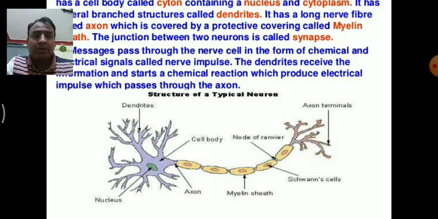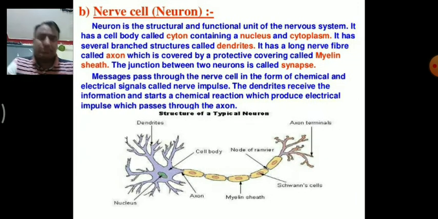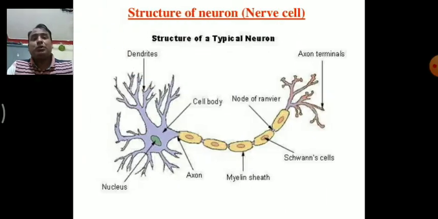Now see how neurons work. Neurons basically work in a coordinated manner. Inside the neurons there is chemical coordination as well as electrical coordination. Inside the neuron, chemicals are present like acetylcholine. Acetylcholine is a neurotransmitter present basically at the terminal end within the vesicles. Acetylcholine carries messages from one neuron to another neuron.